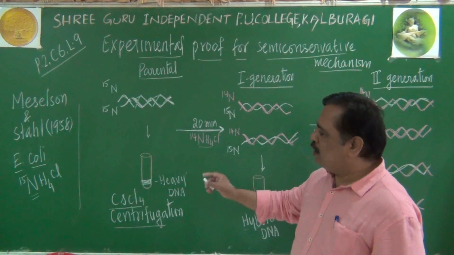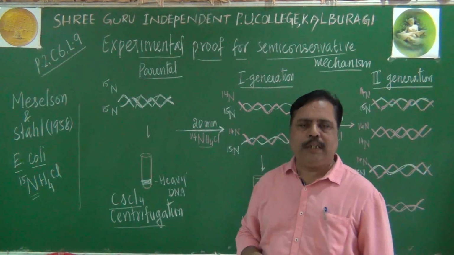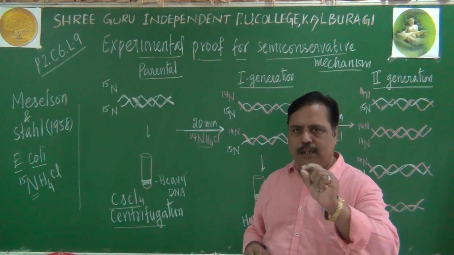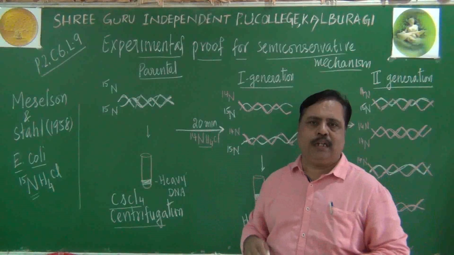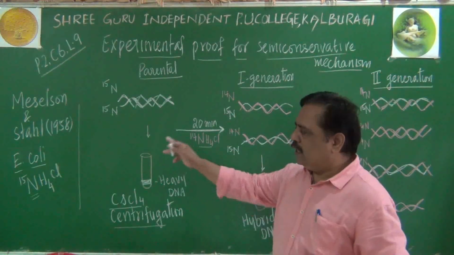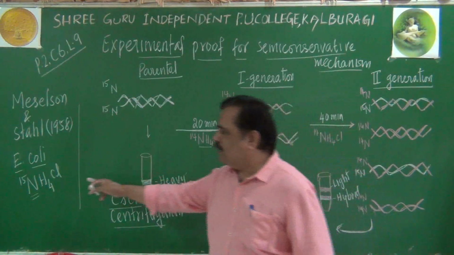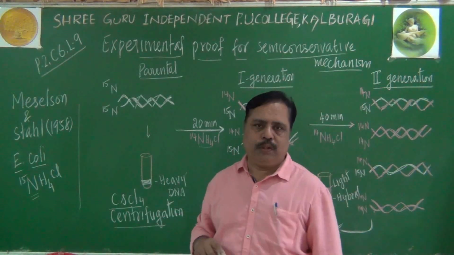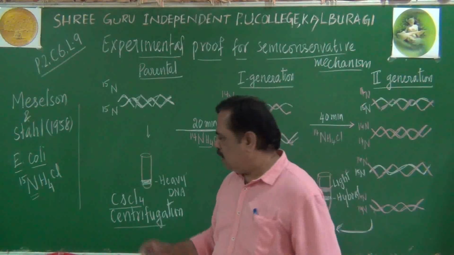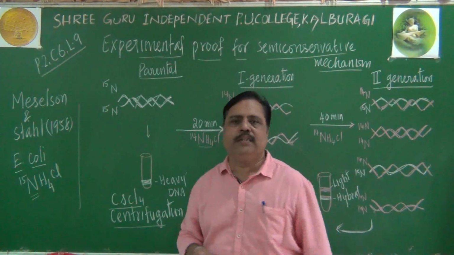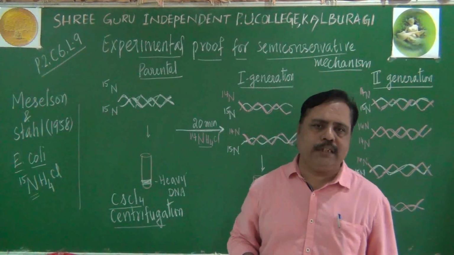Just make note here, remember N15 is not a radioisotope. You will not get colored bands and all in the X-ray sheets. It is not a radioisotope, it is a heavy isotope. For understanding heavy isotope, what is the technique we are using? Cesium chloride density gradient centrifugation, it is called.